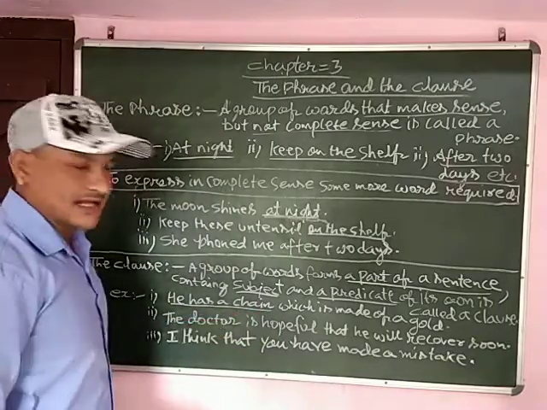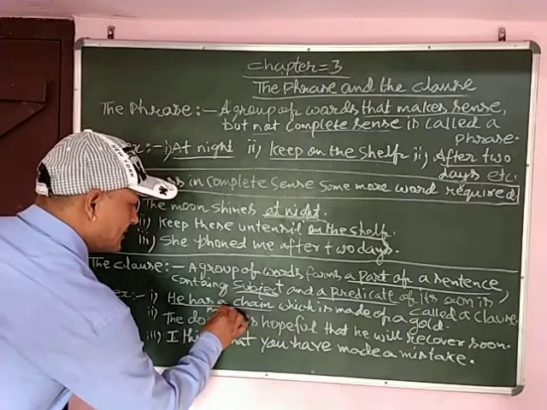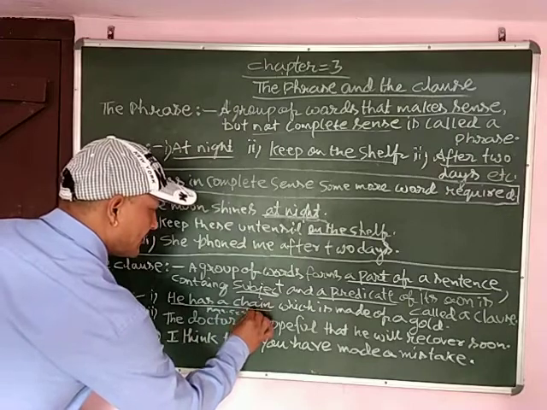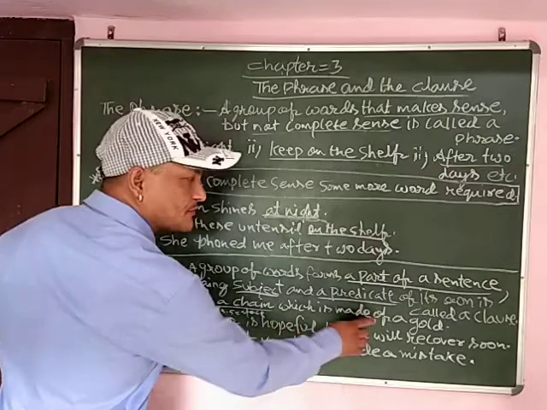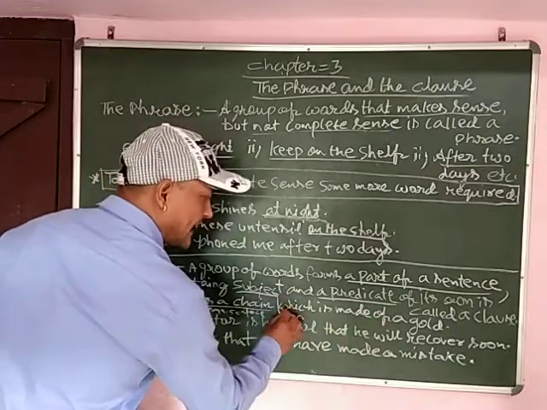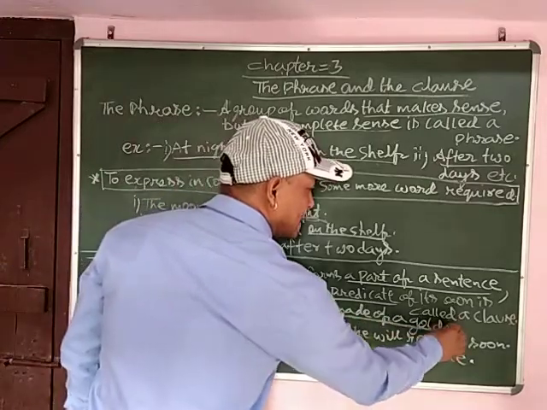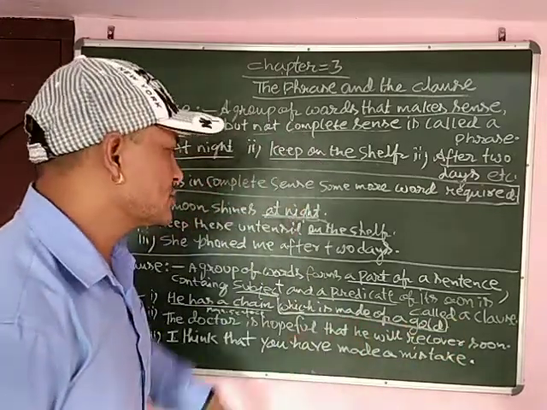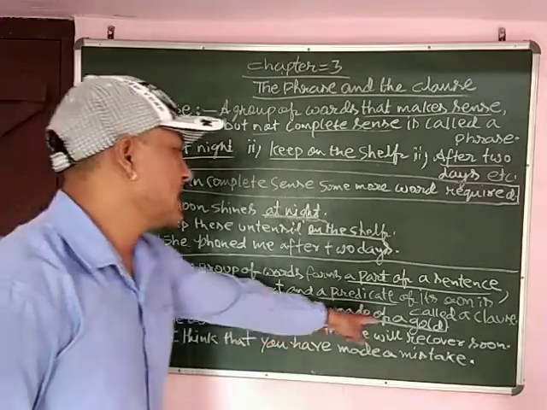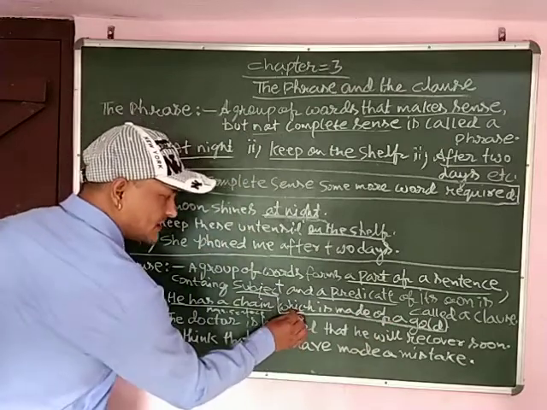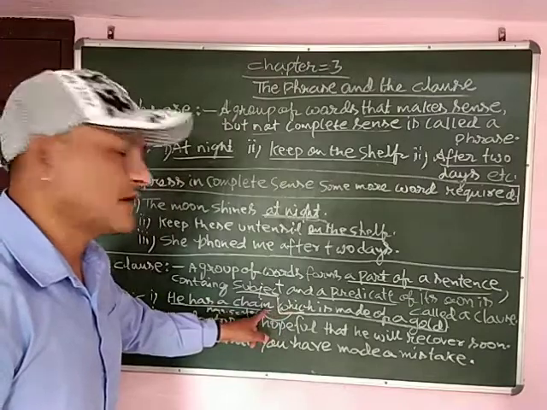It makes complete sense. That's why it's a main sentence. This one is a main sentence, which is made of gold. And after that, from the word "which" till the end of the sentence, it's a clause. Why is it so? Because he has a chain which is made of gold. So "which" is referring to chain.